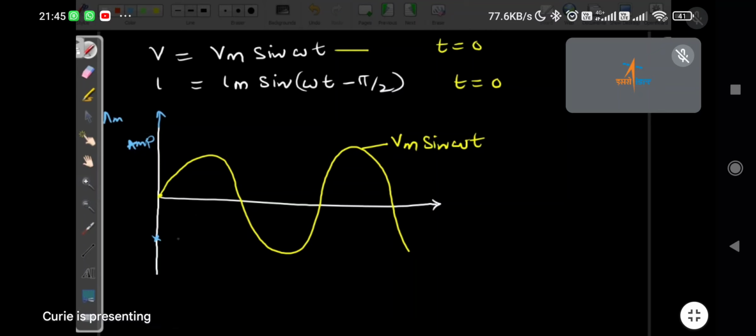Voltage is leading, sorry, voltage leading current. Yeah, it is correct only. No, it is minus Im. Then, if you try to plot what happens when this is 90 degrees.